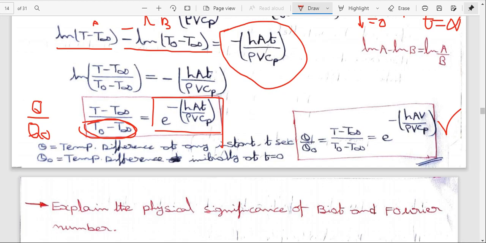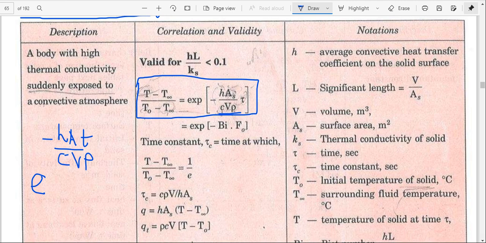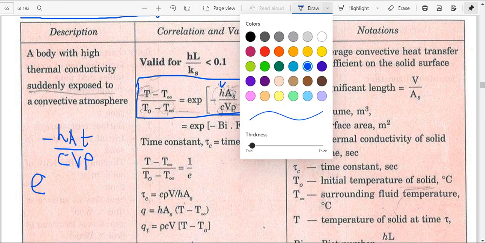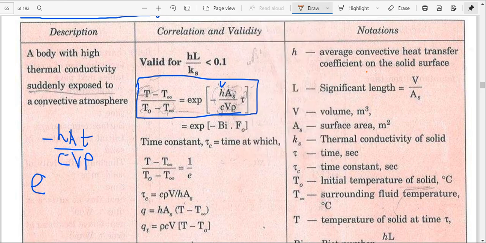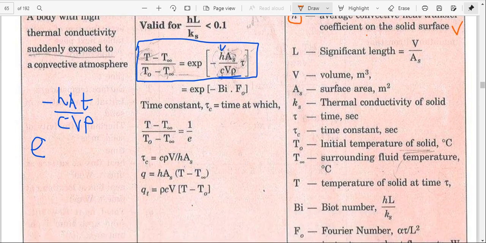That's why this is the final equation, e power minus hAt over rho V Cp, where the P means the suffix P of C. So what are the values? h is the average convective heat transfer coefficient on the solid surface, As is the surface area in square meters, and tau is the time.